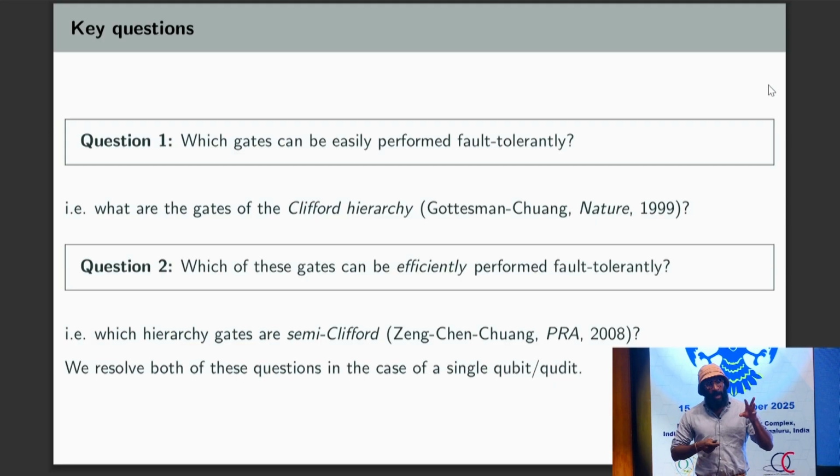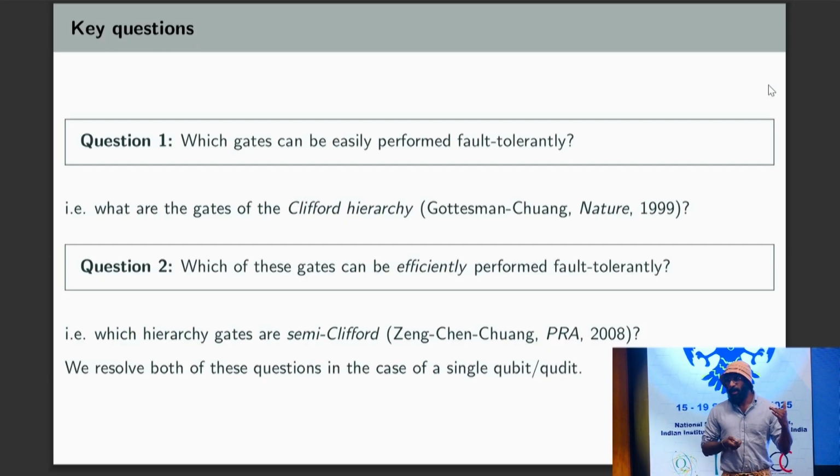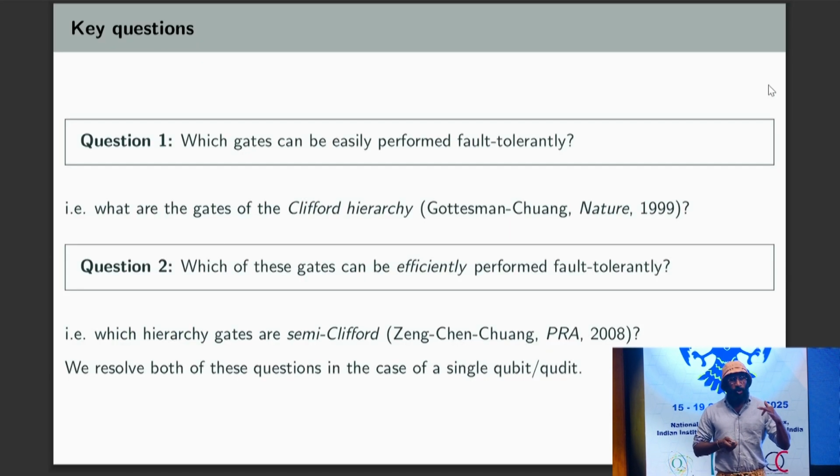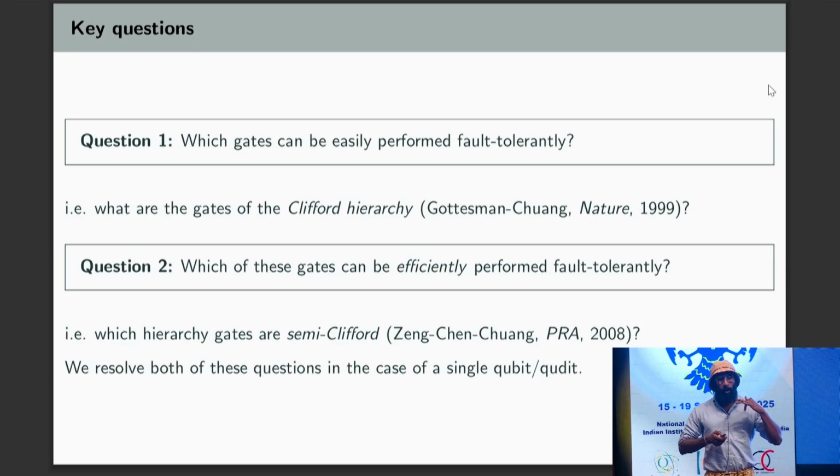As I mentioned, both of these questions have been studied for a long time by lots of authors, giving examples or partial results. But in this work, we're going to give a complete answer. We're going to completely answer the question of what the gates of the Clifford hierarchy are. We give a complete list. We also prove that for one qubit or qudit, for a qudit of any odd prime dimension, they're all semi-Clifford. So that settles these two questions in the limited but practically very relevant case of a single qubit or qudit gate.